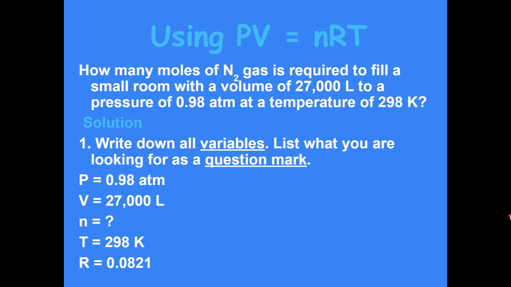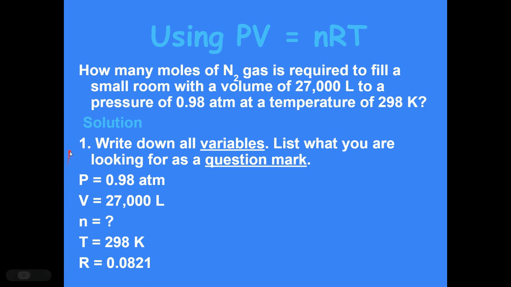So let's take a look at how to actually solve a problem using that ideal gas law. If we ask how many moles of N2 gas is required to fill a small room with a volume of 27,000 liters to a pressure of 0.98 atmospheres and a temperature of 298 Kelvin, first we would write down all the variables and we would list what we're looking for as a question mark.